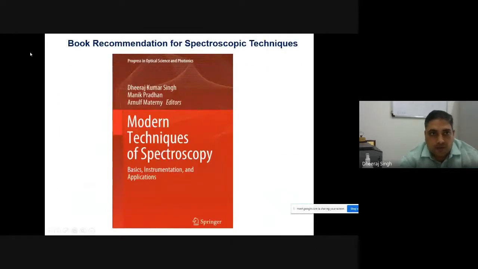For beginners, like some master students here, recently we have published one book on spectroscopy techniques. Here all the spectroscopic techniques, starting from IR, ATR-IR, Raman, surface enhanced Raman, coherent anti-Stokes, resonance, every topic of spectroscopy has been covered in this book, from the basics, instrumentation and applications. Very detailed information is given. If you are interested, you can go through this book. It is also available online. You can find all the techniques in detail.